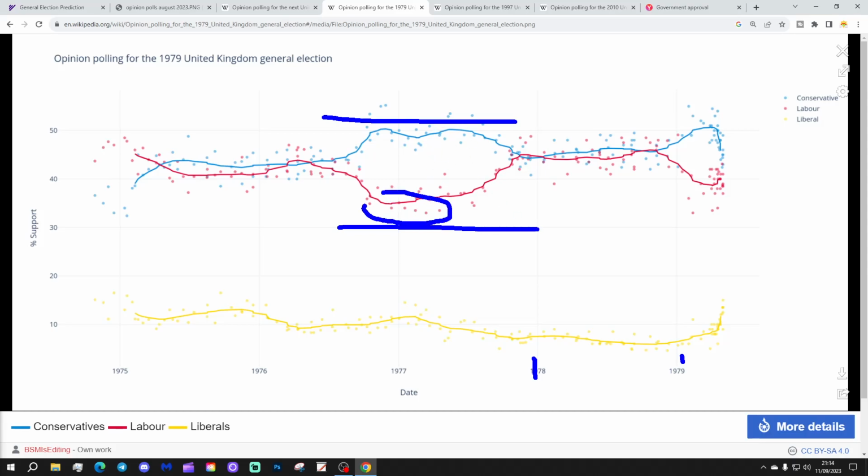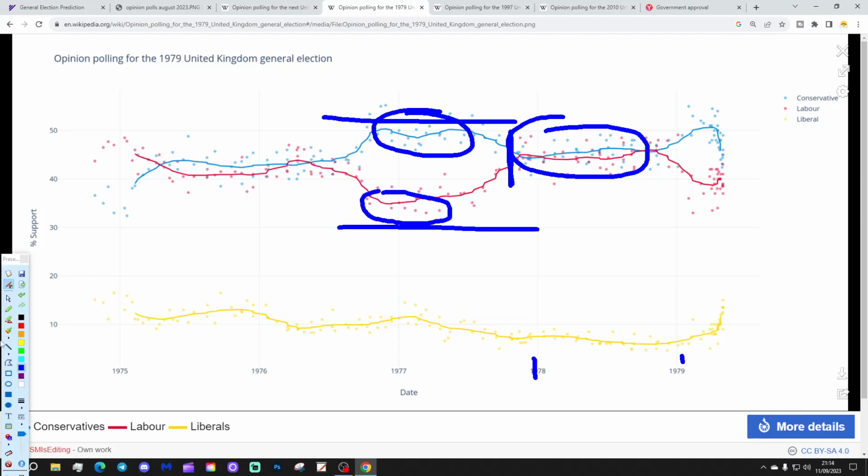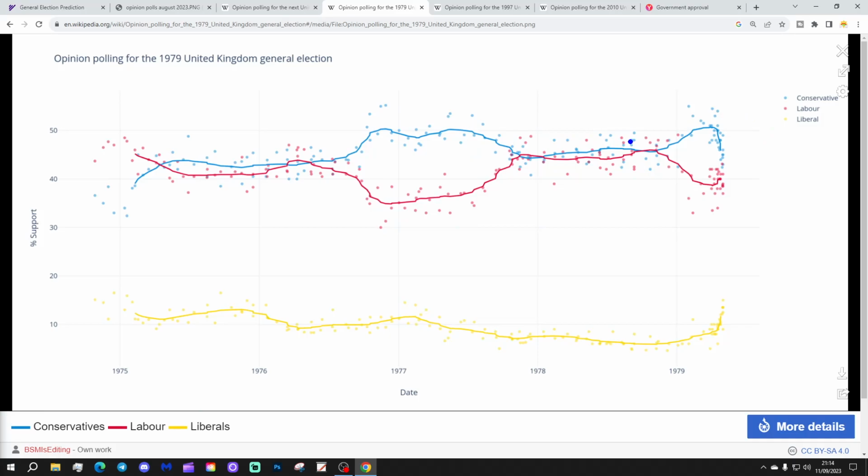Labour generally down in the low 30s, Conservatives generally up in the mid to high 40s, not all that far from 50%. Sometime towards the end of 1977, a narrowing of that lead occurs. A swing back to the government starts to take place. Conservatives still generally holding a very small lead through most of 1978, but towards the end of the year, towards the autumn of 78, there is virtually crossover between Labour and the Conservatives, which is quite interesting.